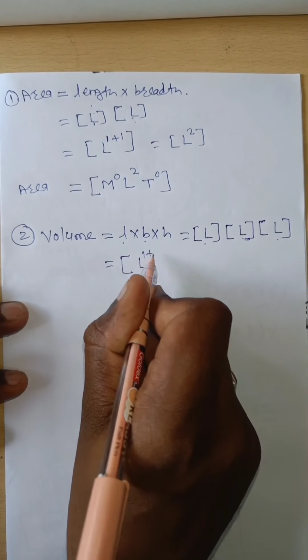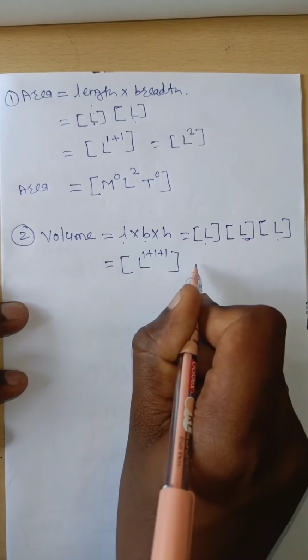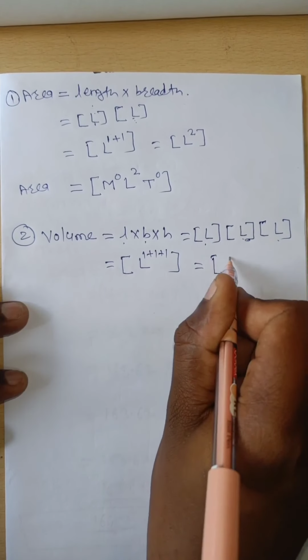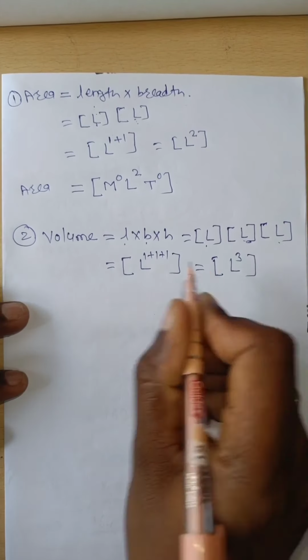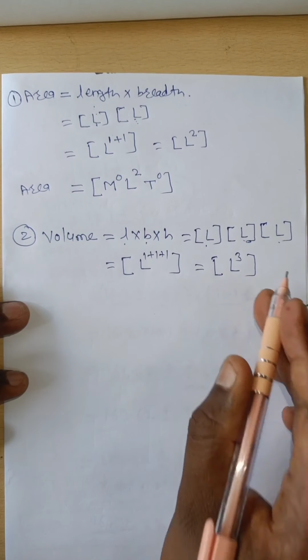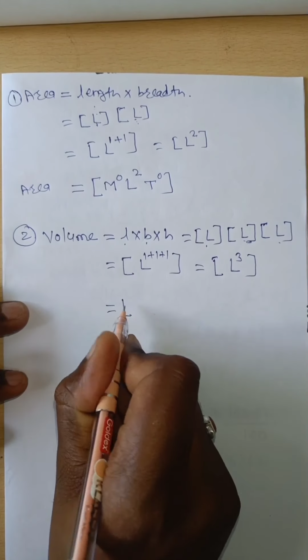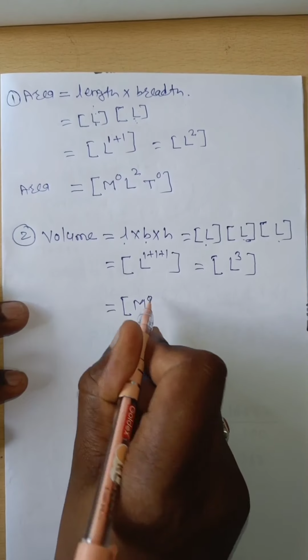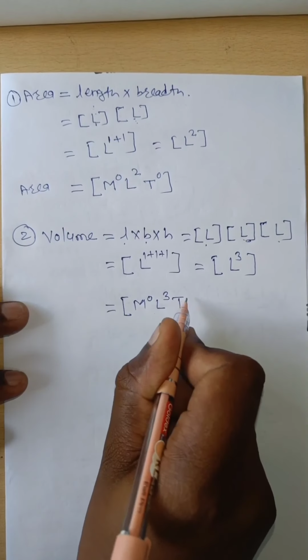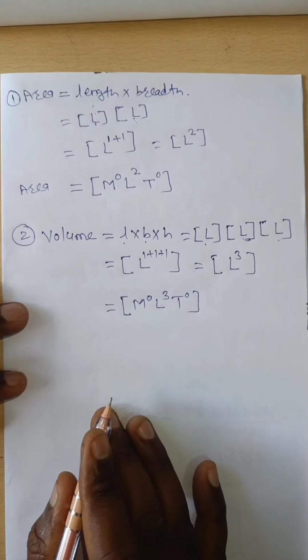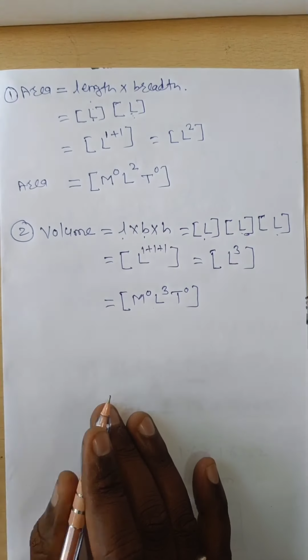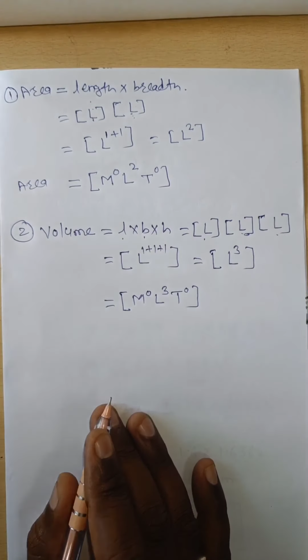L to the power 1 plus 1 plus 1 means L cube. Therefore the dimension of volume is L cube, or it may be represented as M^0 L^3 T^0.